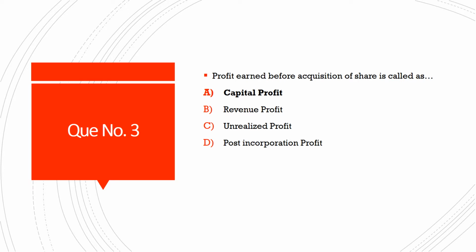Then next question number 3. Profit earned before acquisition of shares is called as, and the options are option A, capital profit, option B, revenue profit, option C, unrealized profit, and option D, post incorporation profit.